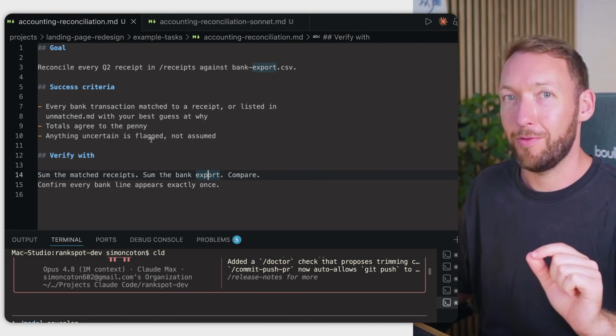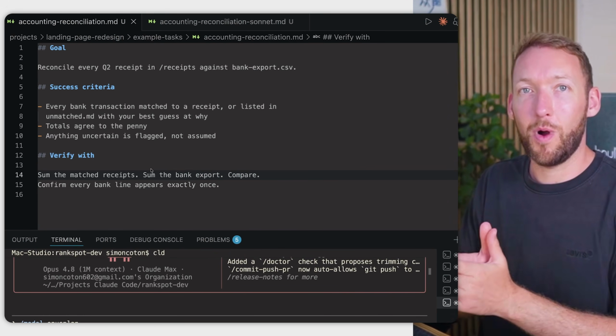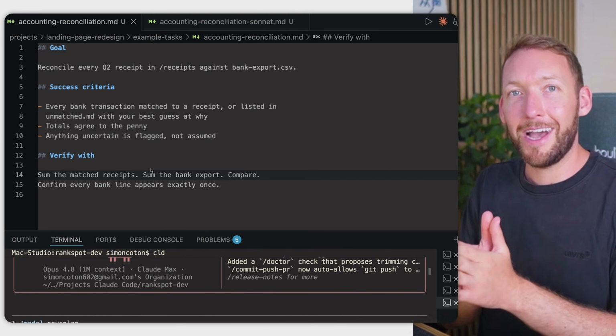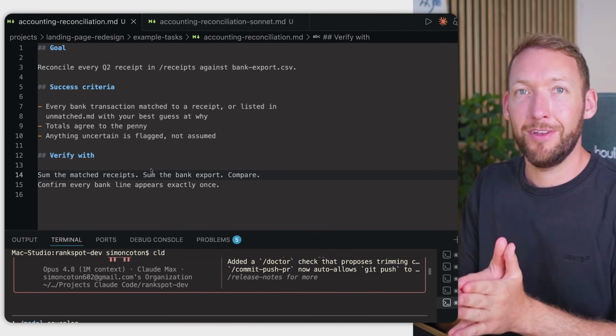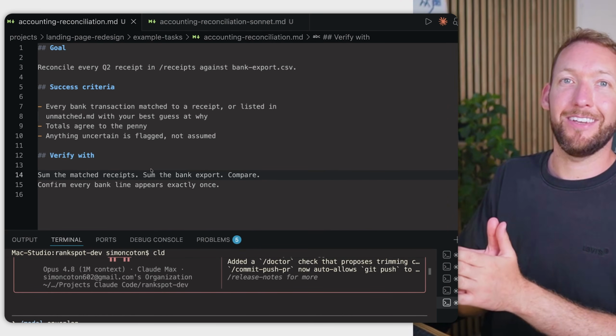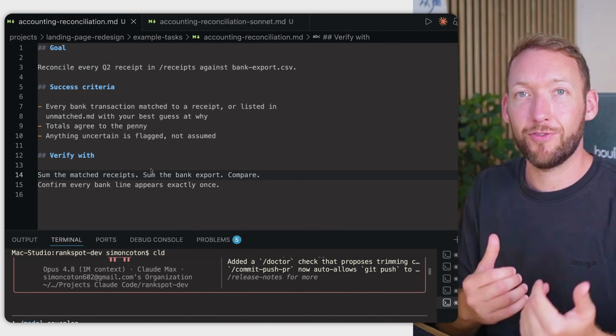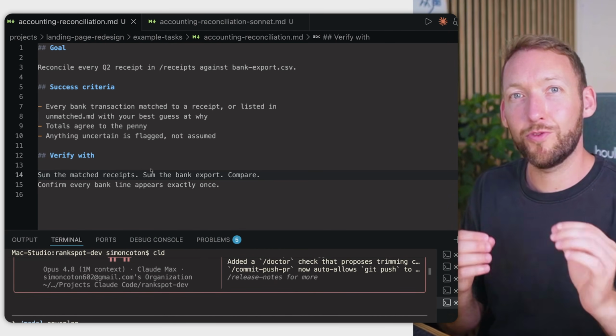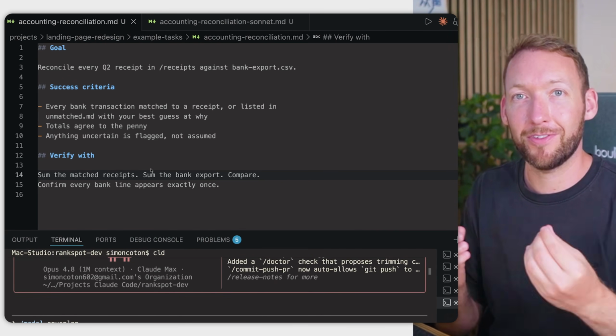This is the important part we're trying to emphasize here, because there's a fair question, which is why point the most expensive model at something as simple as this? But when you think about the actual task at hand here, there are potentially thousands of transactions with small judgment calls that it needs to make around certain criteria. For example, we have a receipt from Uber, but the bank line says Uber asterisk trip or something like that. And then a couple of days later, there's an additional transaction because we've decided to give the Uber driver a tip. There's 2 coffees that we bought on the same day. There's lots of different nuances, right, that you'd have to consider here and prescribe.